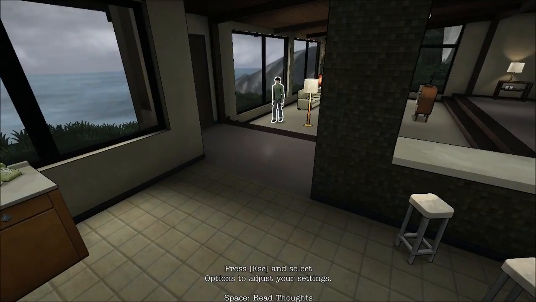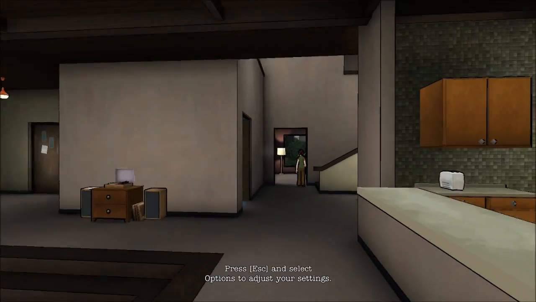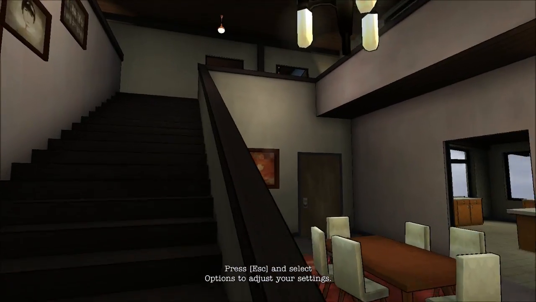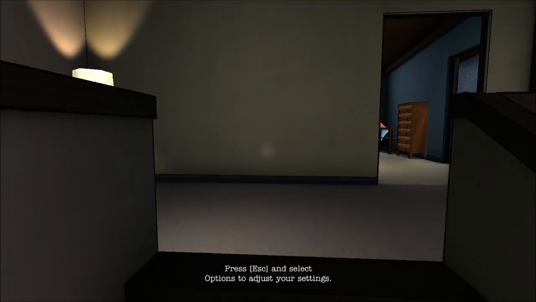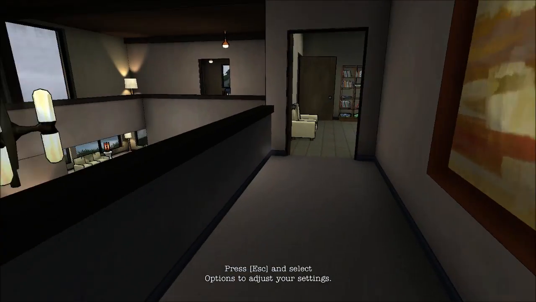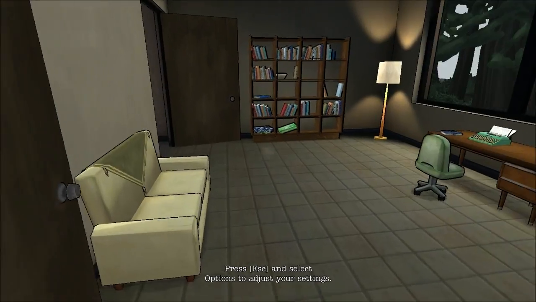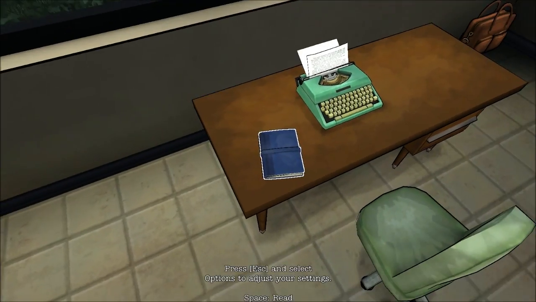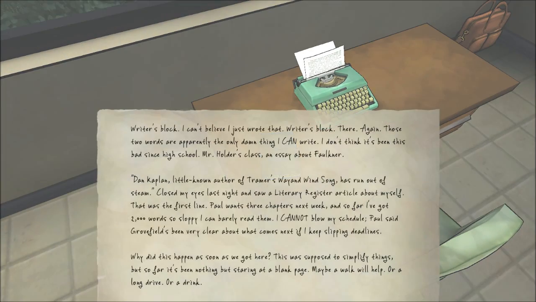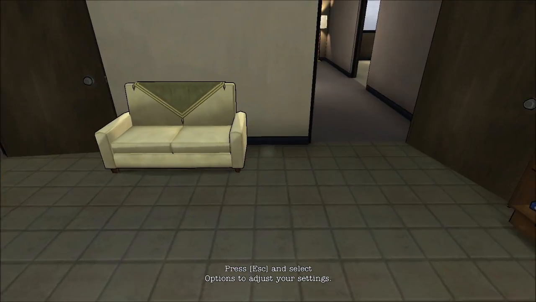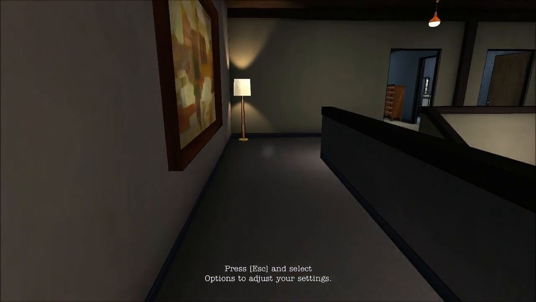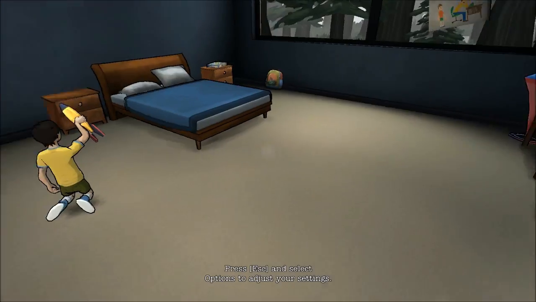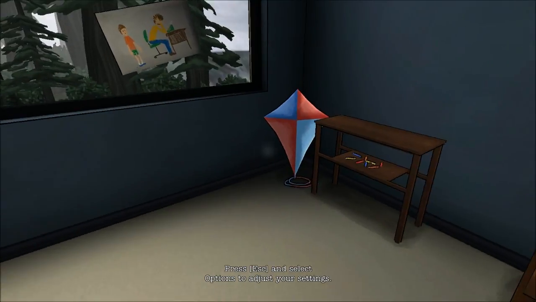Okay. So I gotta find his notebook, which I know where it's at. It was upstairs, right? Oh, sitting next to the typewriter. Or is it the one that's behind the dresser? That might be the notebook. It was still up in this room. Writer's block. No, that's not it. So I need to go find his notebook. So now probably in the notebook I must be able to choose something. Oh, there's the kid.